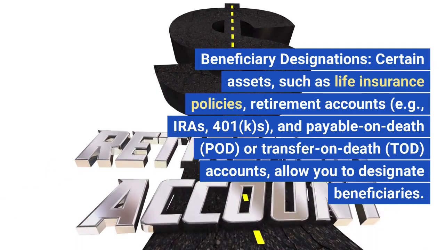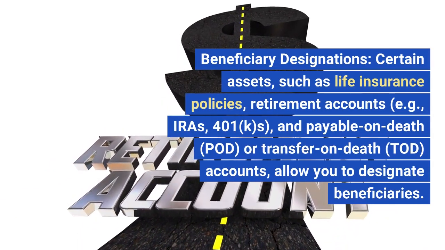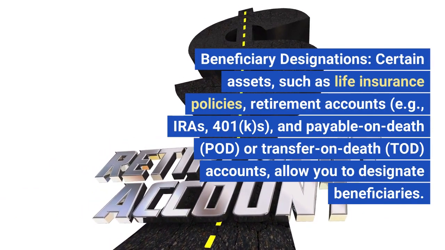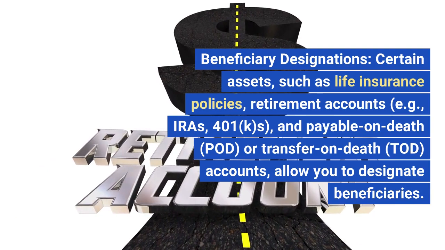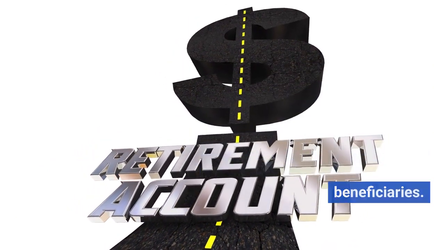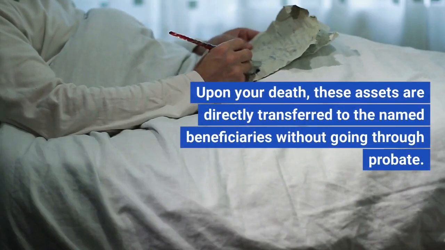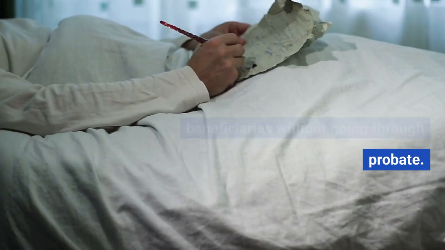Beneficiary designations. Certain assets, such as life insurance policies, retirement accounts, for example, IRAs, 401(k)s, and payable on death (POD) or transfer on death (TOD) accounts, allow you to designate beneficiaries. Upon your death, these assets are directly transferred to the named beneficiaries without going through probate.